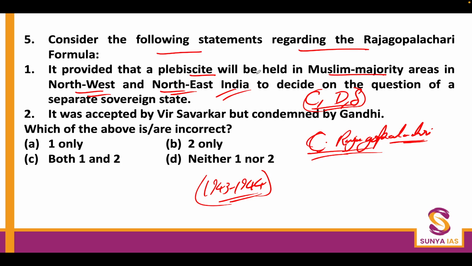It was accepted. The C. Rajagopalachari formula was accepted by V. Savarkar but condemned by Gandhi ji. This statement is actually wrong because Gandhi ji was someone who accepted the C. Rajagopalachari formula and took it to have a talk with Jinnah. Jinnah rejected it, and so it was rejected by V. Savarkar also. So the second statement is wrong. Out of this you will see that only first option A is correct.